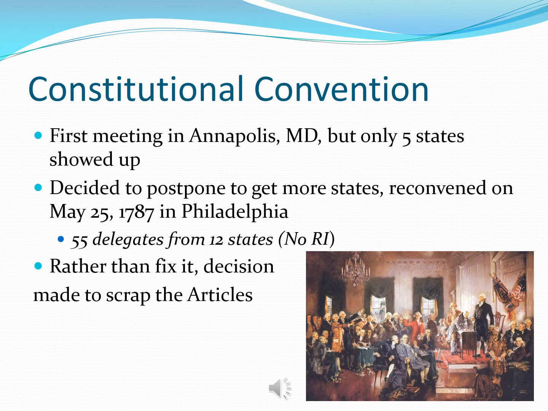This time we're going to end up with representatives from 12 of the 13 states, which is pretty good. They quickly realize that there is no way to fix the Articles of Confederation and that they really need to scrap it and come up with another document as our main set of rules for our government.